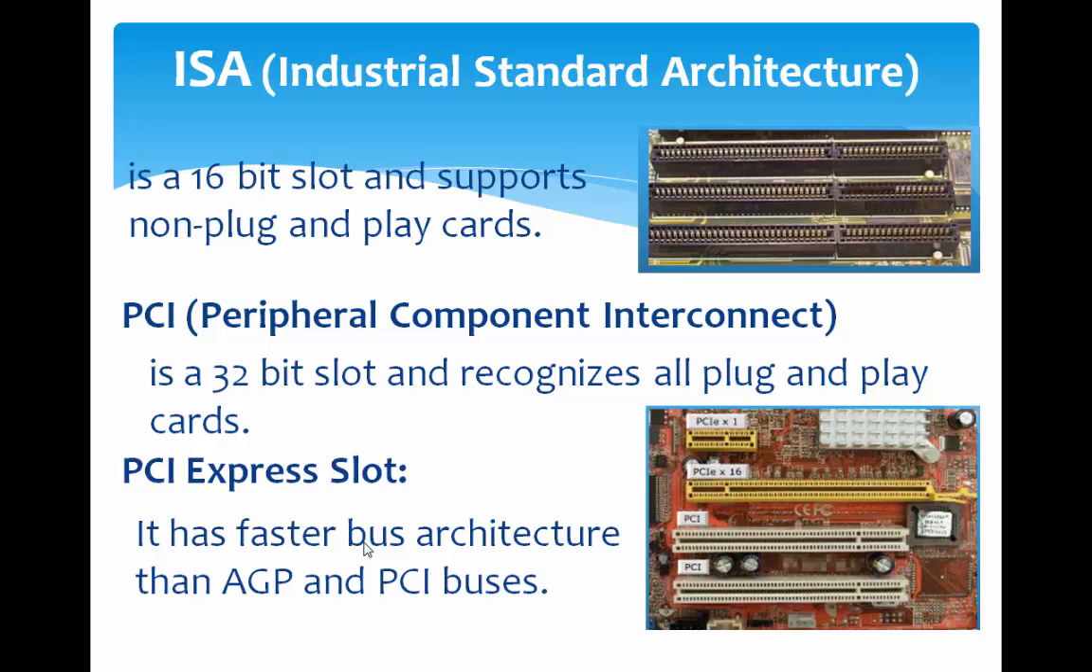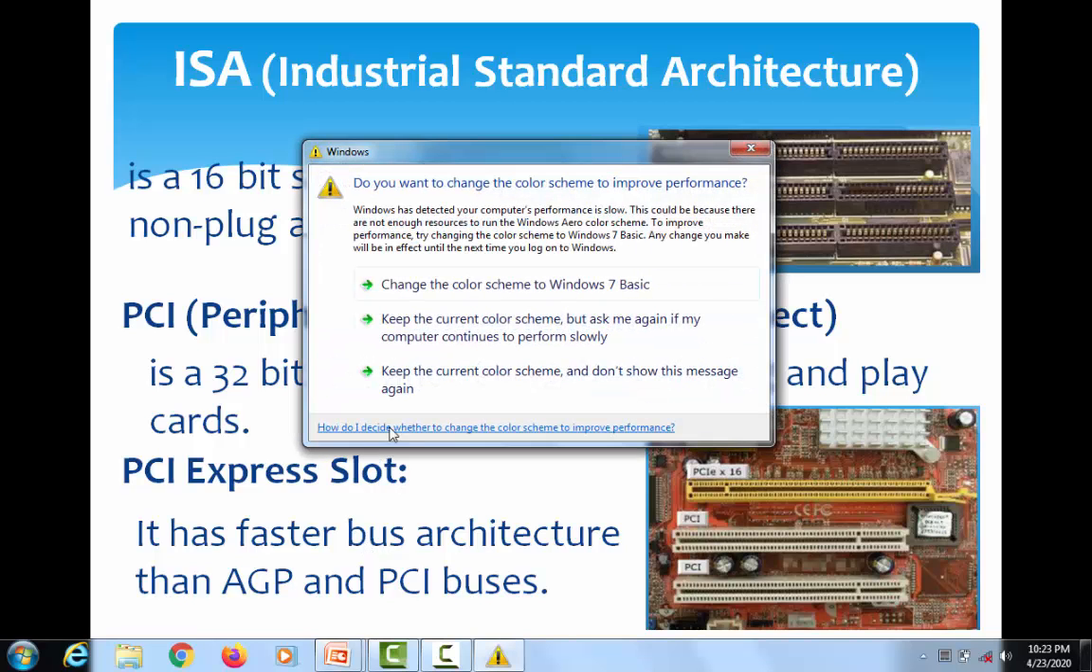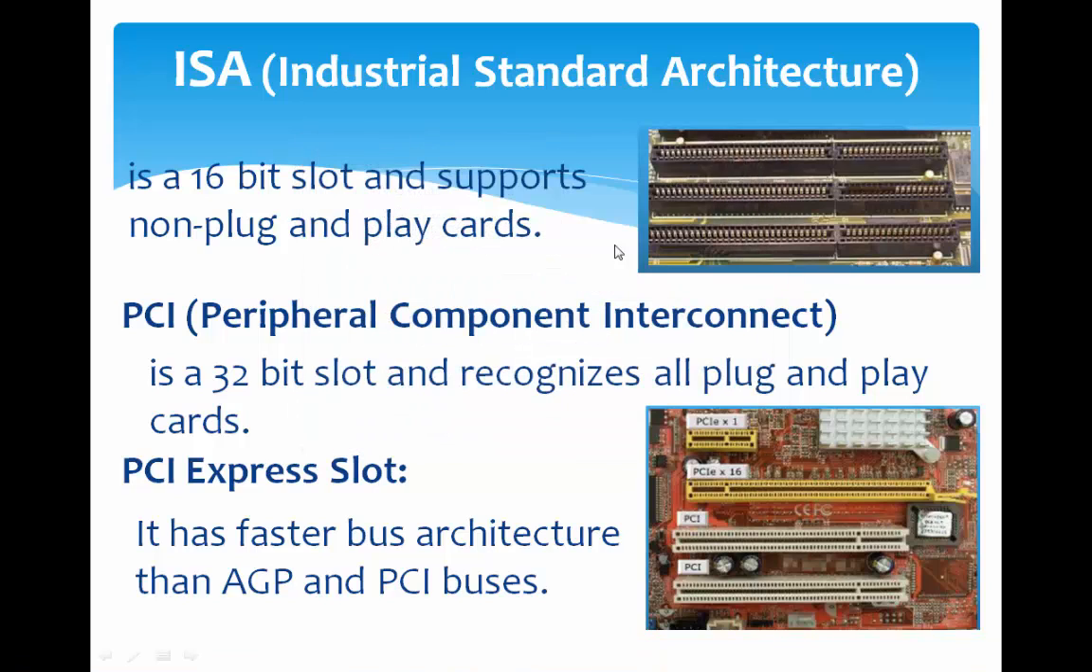Next one is PCI. PCI means Peripheral Component Interconnect. Peripheral Component Interconnect is a 32-bit slot which recognizes all plug and play cards. What do you mean by plug and play and non-plug and play? Plug and play devices are those which we can easily connect to the computer system and utilize. Those are called plug and play devices. On the other hand, we have certain devices, like a modem, which cannot be directly connected and utilized. Those are called non-plug and play devices.